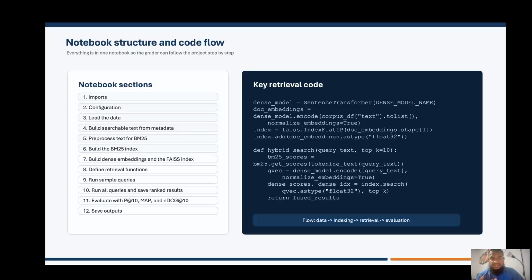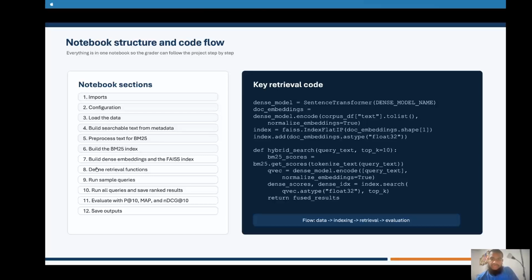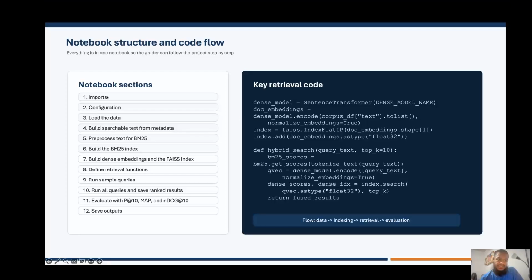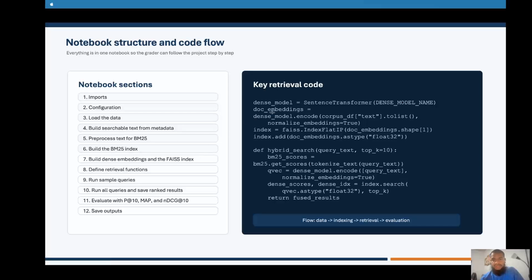This is just an example of how the notebook is going to look, but I can show my notebook as well, how the code looks. This is how all the cells usually look, and matching each cell, I have the notebook sections like imports, configuration, all those things.